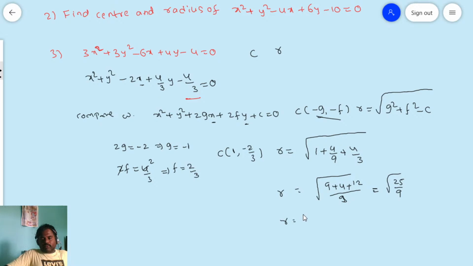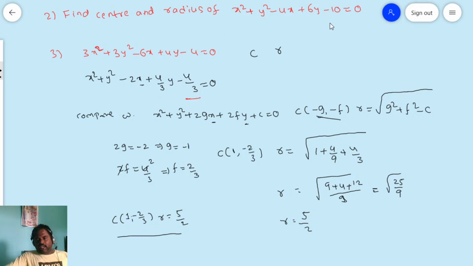So you have the center and radius. My center is 1 comma minus 2 by 3 and the radius is equal to 5 by 3. These types of problems are generally asked as short answer questions. Friends, sometimes these problems are asked in a slightly more complicated way.